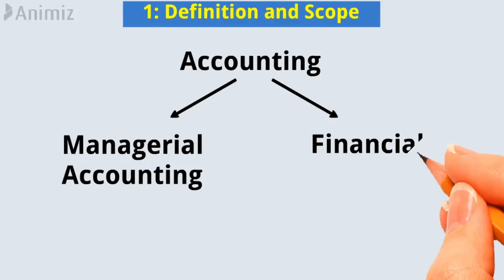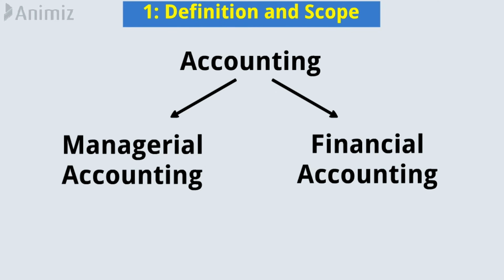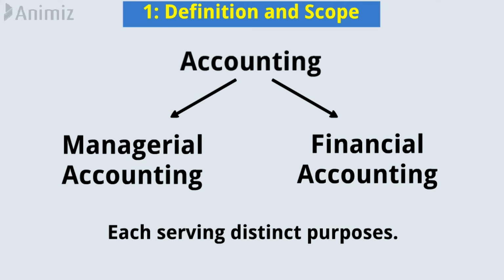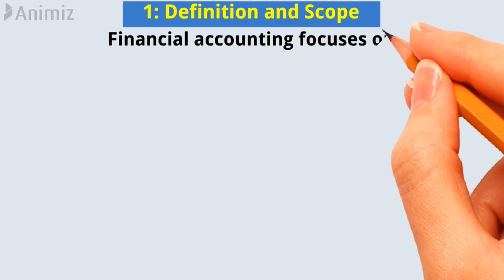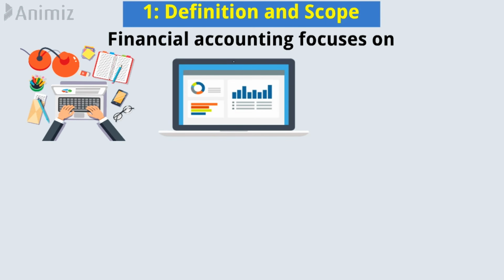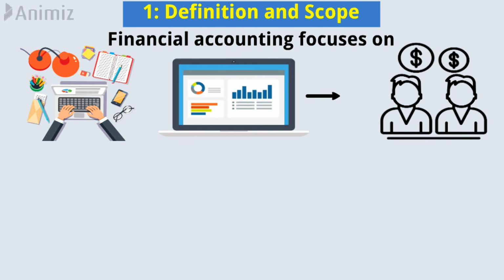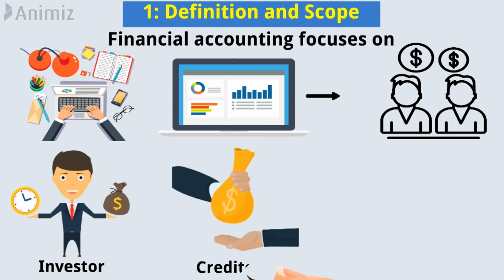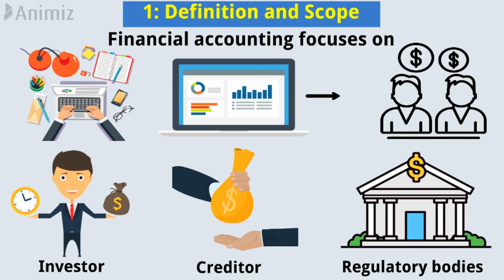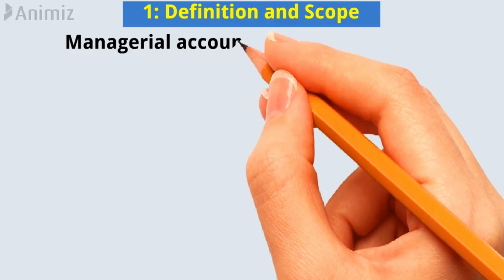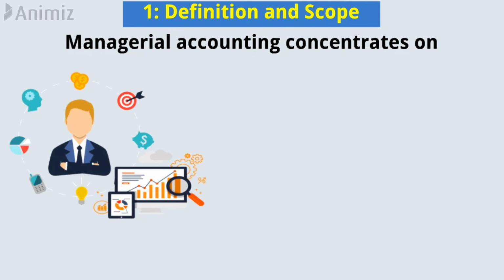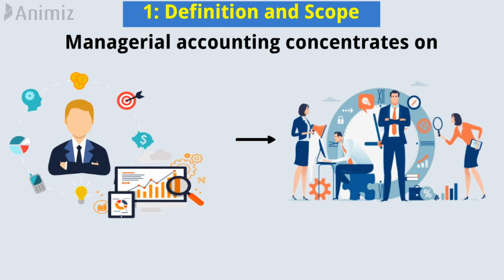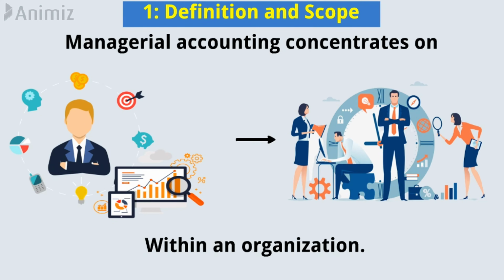Managerial accounting and financial accounting are two branches of accounting, each serving distinct purposes. Financial accounting focuses on the preparation and reporting of financial information to external parties, such as investors, creditors, and regulatory bodies. On the other hand, managerial accounting concentrates on providing internal decision-making support to managers within an organization.